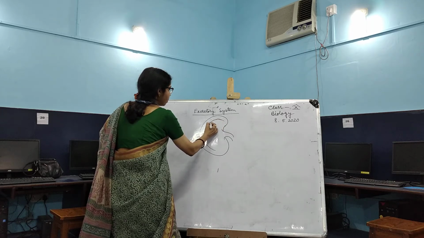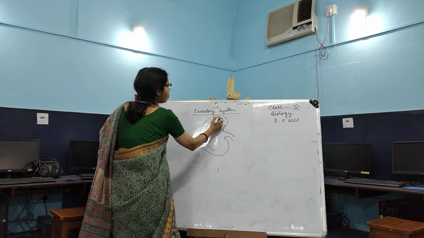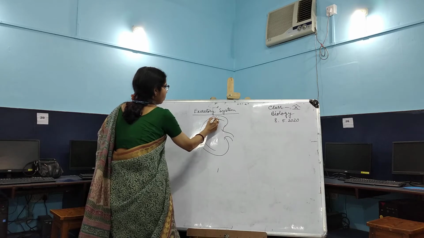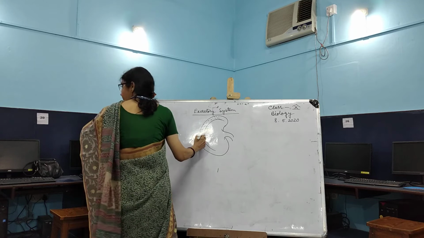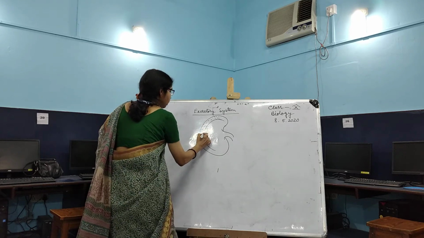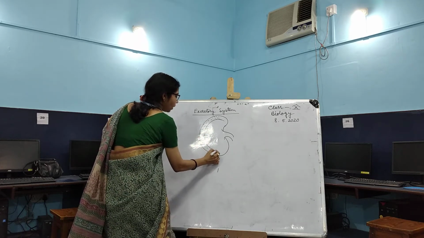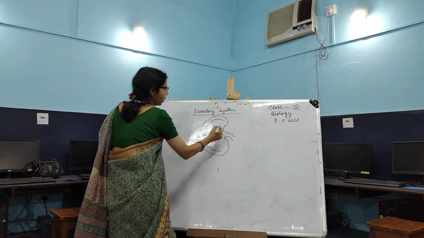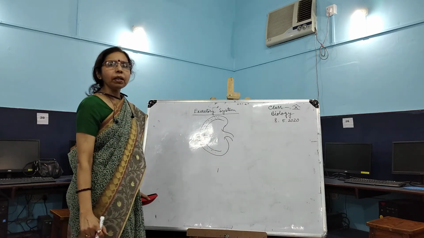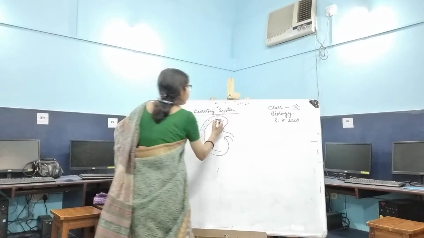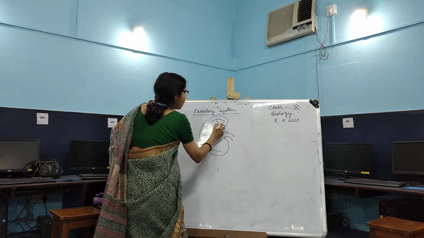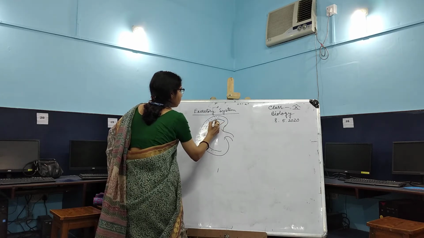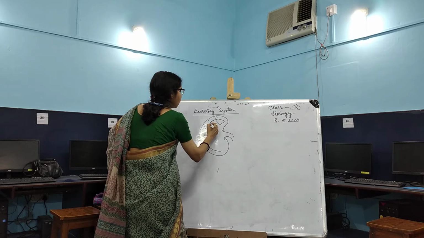The dotted structure of the kidney is called the renal cortex. And the inner part of the kidney is called the renal medulla. The renal medulla consists of a number of conical structures. We get them inside the renal medulla.